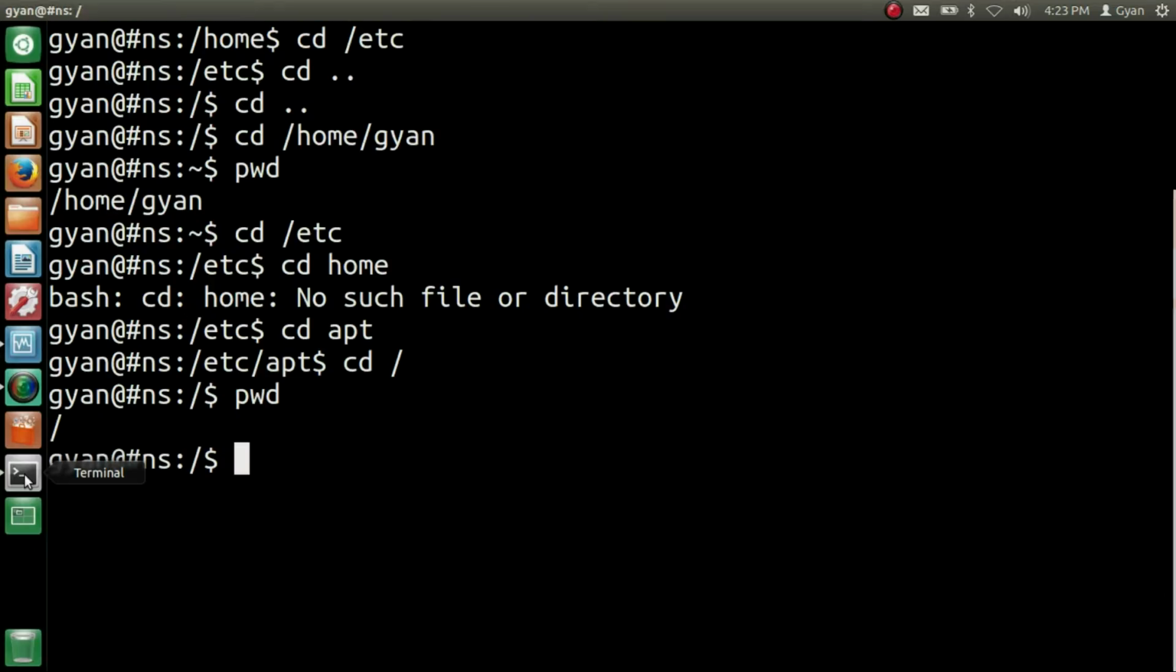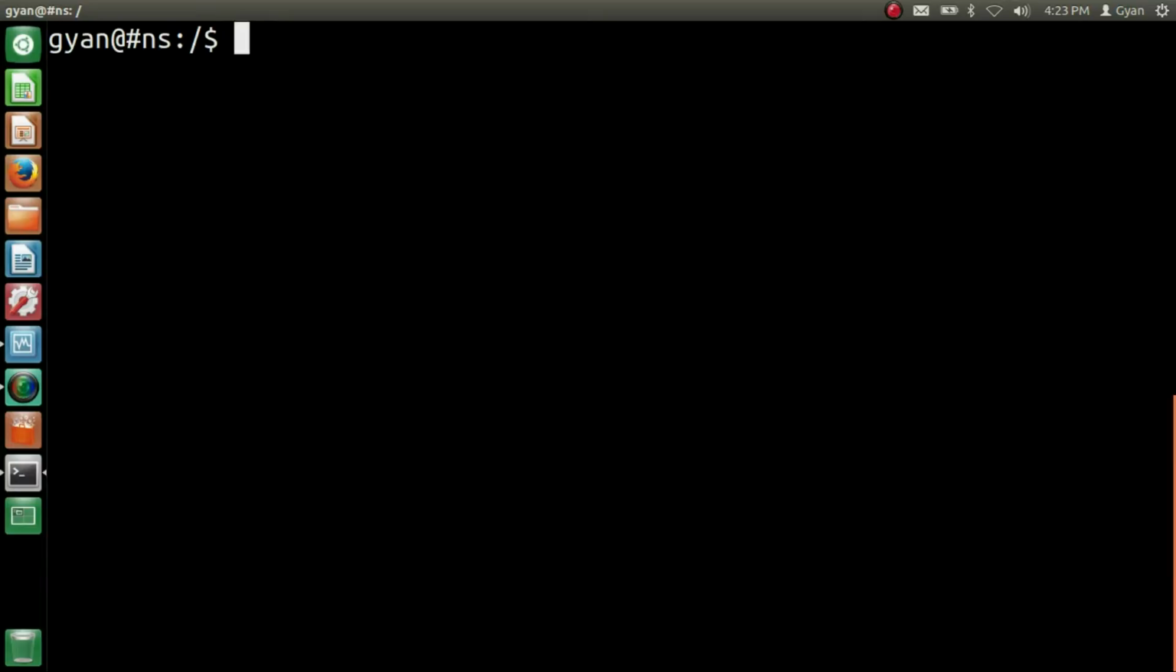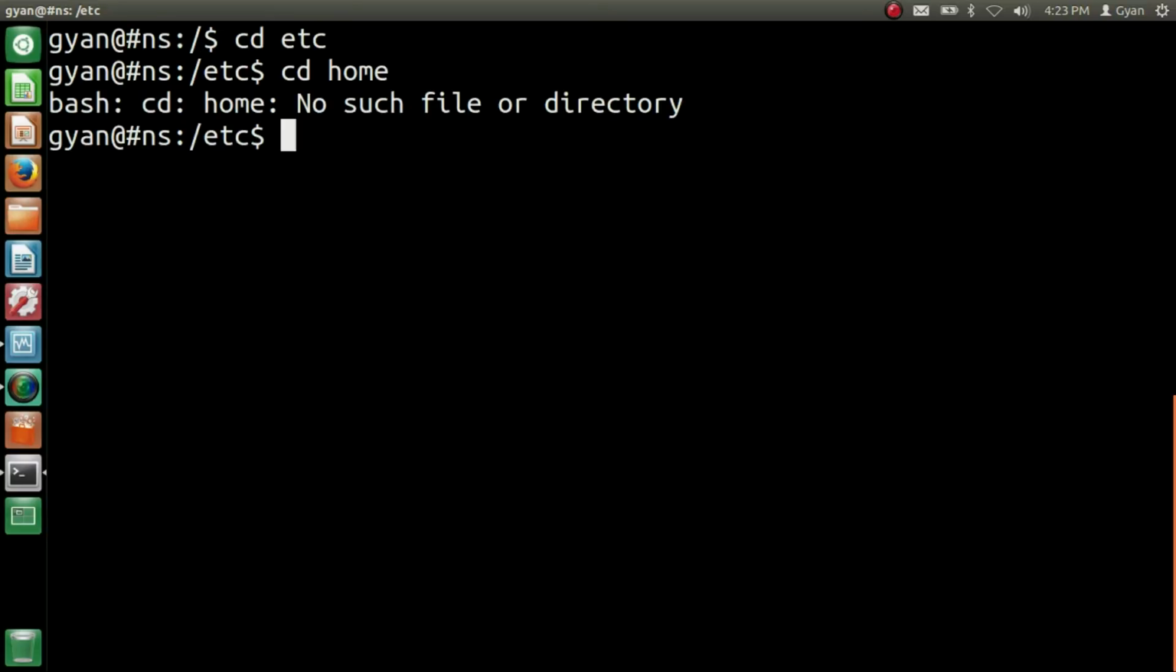Let me apply this. Let me clear this screen. Go to etc. Since etc is a direct child of slash and our current directory is also the root directory, we can directly write cd etc. Since etc is a direct child of the root directory, now we are in the /etc directory. From here, if I want to go to the /home directory, since home is not a direct child of etc, we cannot go like this. We cannot write just the name to go to /home. We have to write the full path name of home. We have to write cd /home.